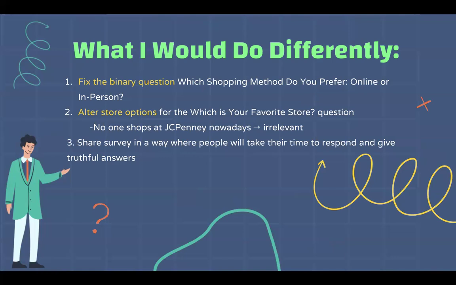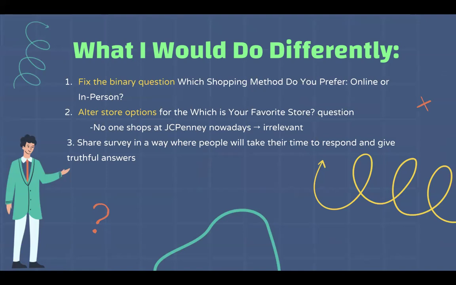My second thing I would fix would be to alter the store options for the favorite store question. I think the JCPenney option was not our best idea since JCPenney is kind of irrelevant now. They're going out of business too, so it's just not up to date with the current trends in fashion now.